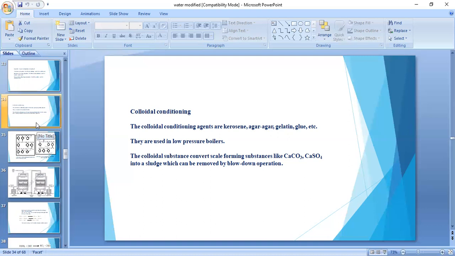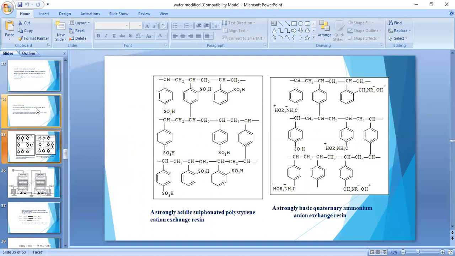So by usage of these three conditions, we remove scales and sludges in boiler feed water. This belongs to internal treatment. Why? Because it takes place inside the boiler. Inside the boiler, we have to add different types of chemicals, and these scales are converted into sludges. Then finally, we remove these sludges by blow down operation easily. So this is nothing but internal treatment.